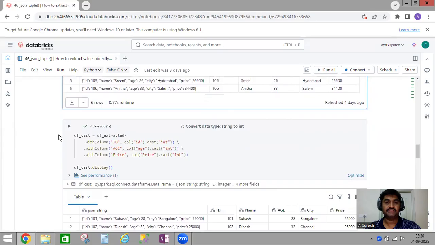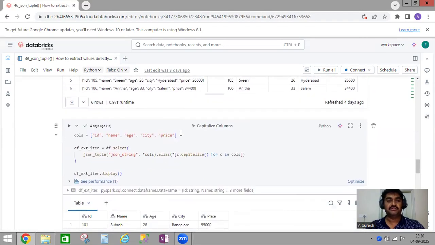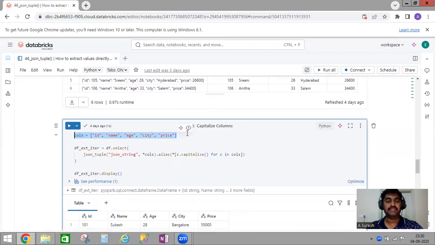If you want to do it in an automated way, I define all my actual column names here, and here I'm using df.select json_tuple. I give the JSON column name, and I give star cols, so all columns it will consider, and dot alias.